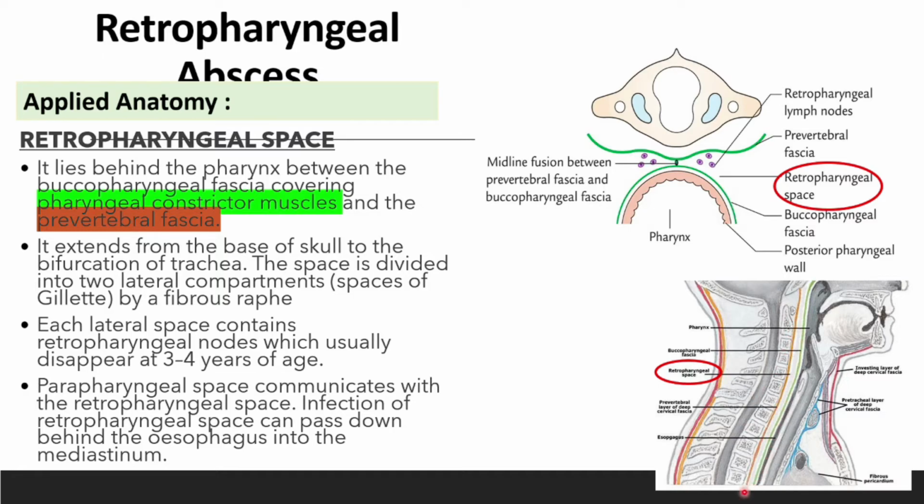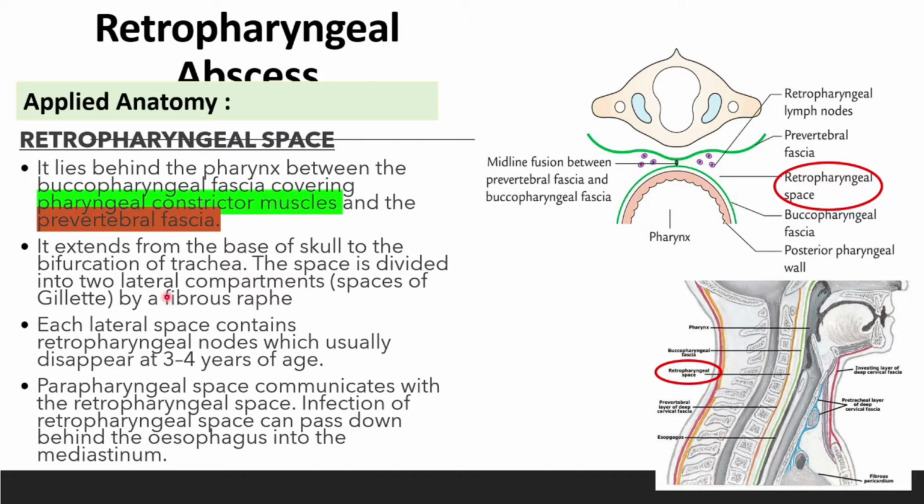Anterior to it is the prevertebral fascia, the orange one. And the green one is the pharyngeal constrictor muscle. So this whole thing is the space of the retropharyngeal. It extends from the base of the skull, this is the base of the skull from here, all the way down to the bifurcation of the trachea.